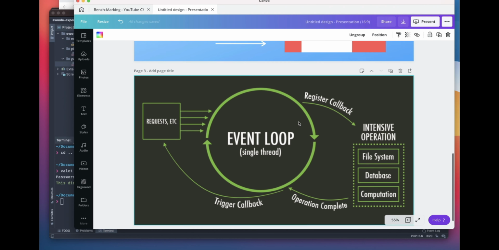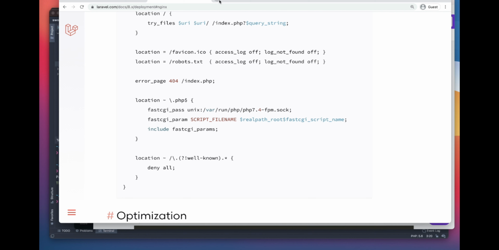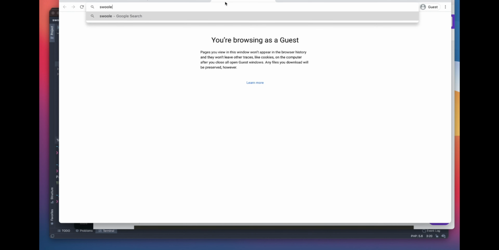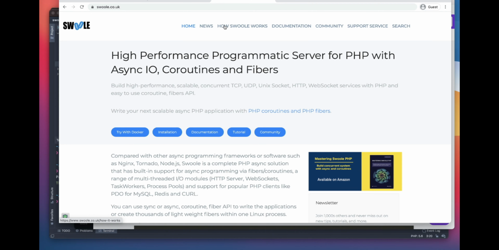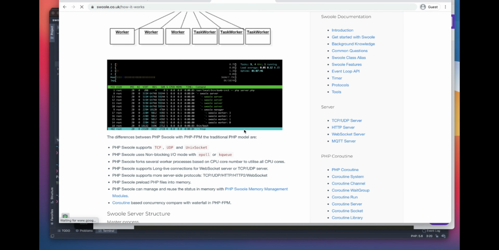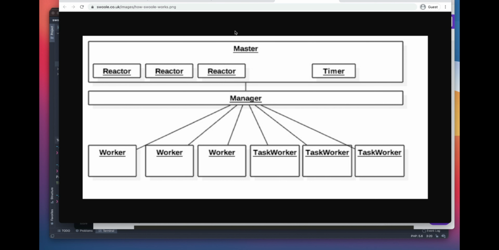It also has an event loop, it has reactors, which we covered in our previous video. But just for the sake of this video, I will open this Swoole PHP page to show you this diagram. So we can see how Swoole works. This is the image that I wanted to show you. There is a master process, and then there are reactors, and this timer is actually to measure the tick. At each tick it iterates over these queued events or processes.